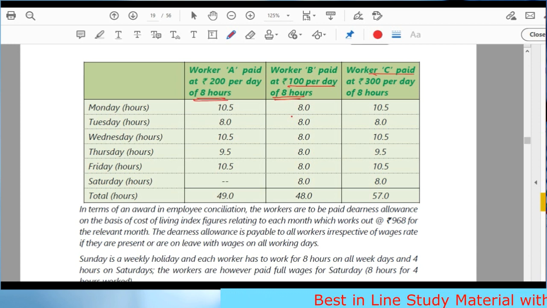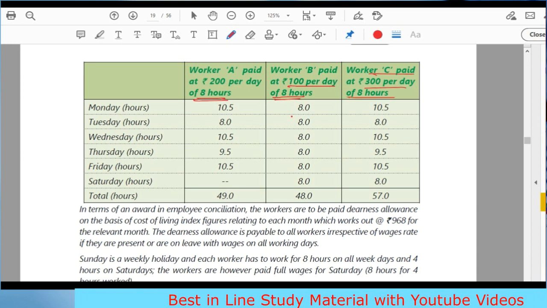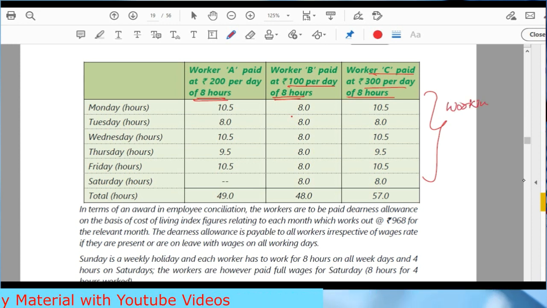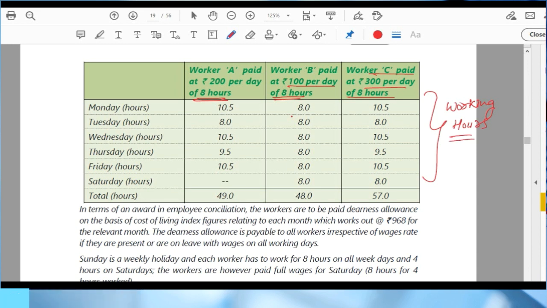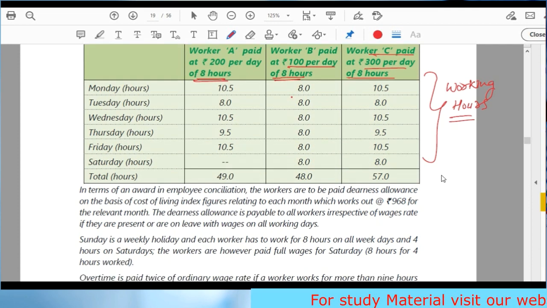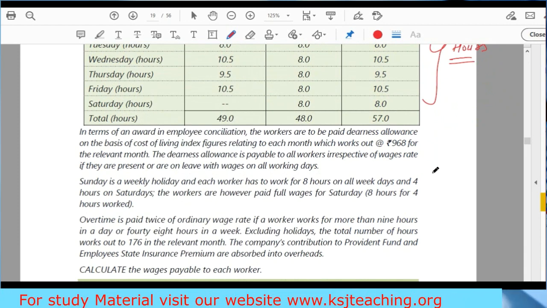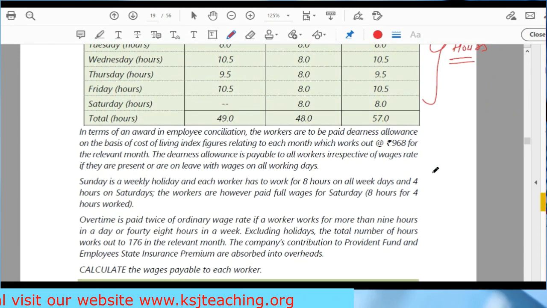And worker C is paid 300 for 8 hours, and these are the working hours given. So this is given to us. This much is clear. We'll go very slow in this question. Try to understand each and everything. Till now, whatever I have explained, that is what we are going to use in this.